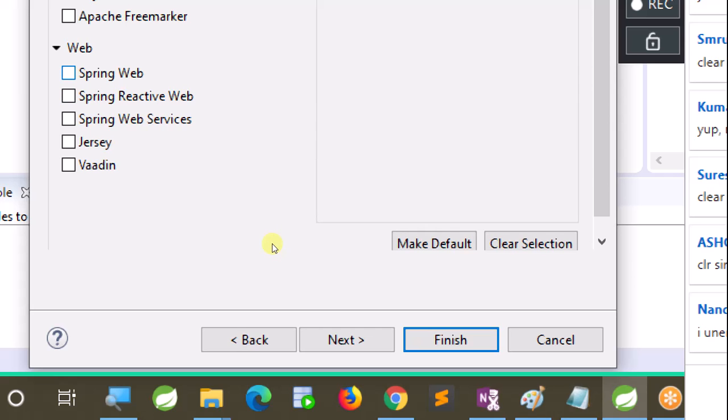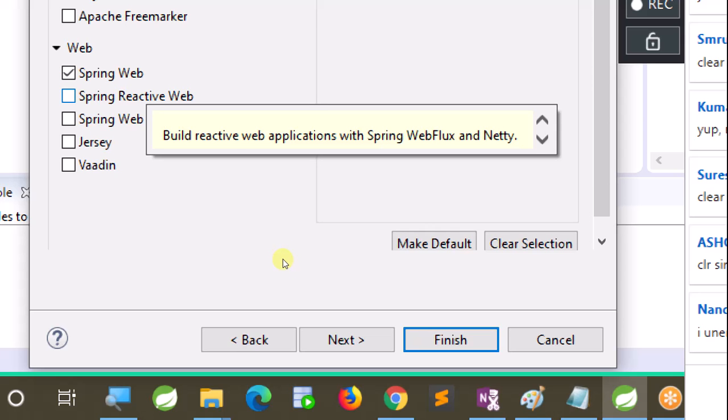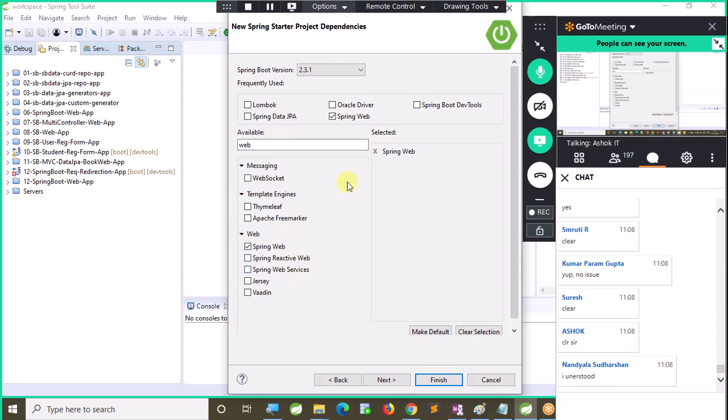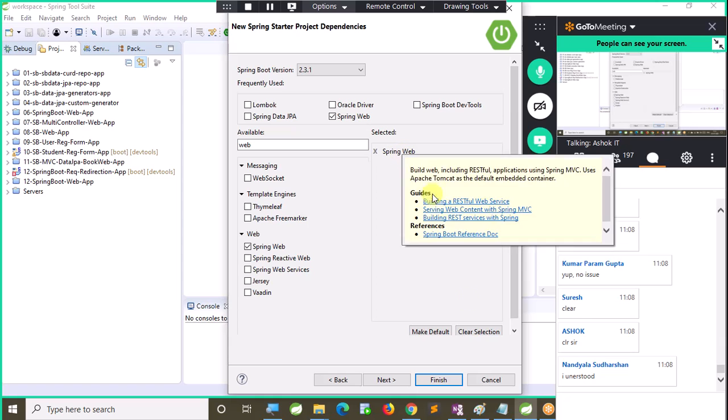Now, Spring Web, to build web-based applications using MVC, and to build REST applications we will use the Web Starter. If you want to use reactive programming, the Spring 5.x version feature, we need to use Reactive Web. Now, if you want to develop SOAP-based web services using Spring, you can go for the Spring Web Services dependency. So here I'm selecting a dependency called Spring Web.